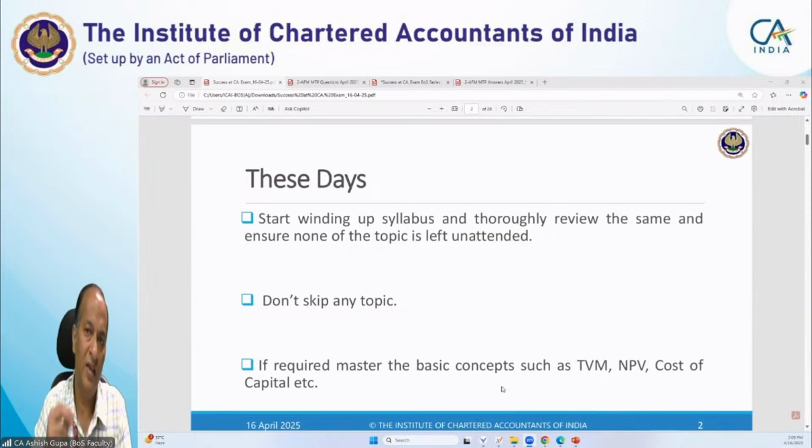Of course, a student has asked a very good question. He said, "Yes sir, do we need to refer to the Walter model, the Lintner model?" My submission is that these models are related to dividend decisions, and since dividend decisions are no more part of this AFM paper, you can skip this topic.